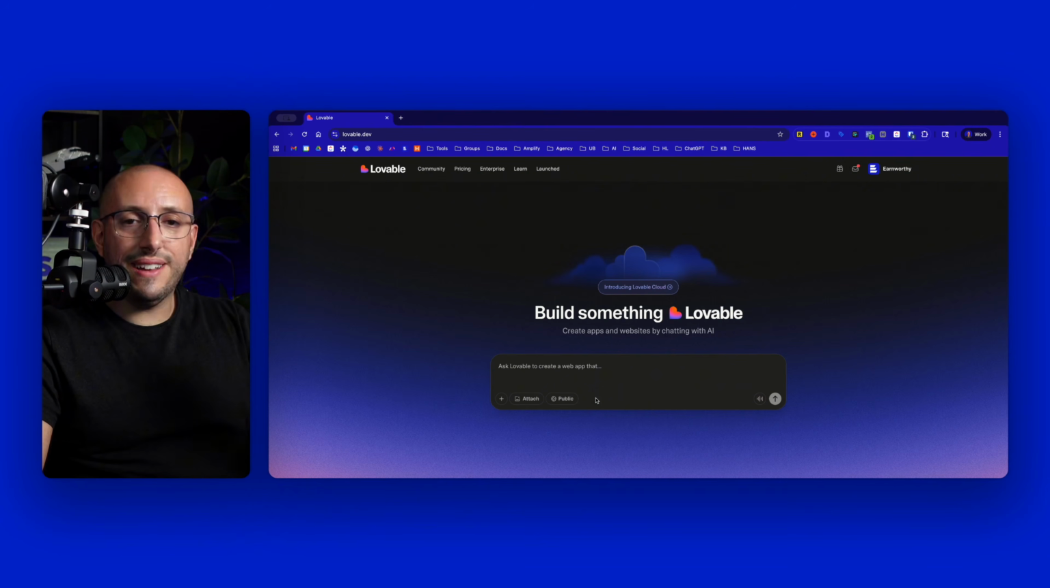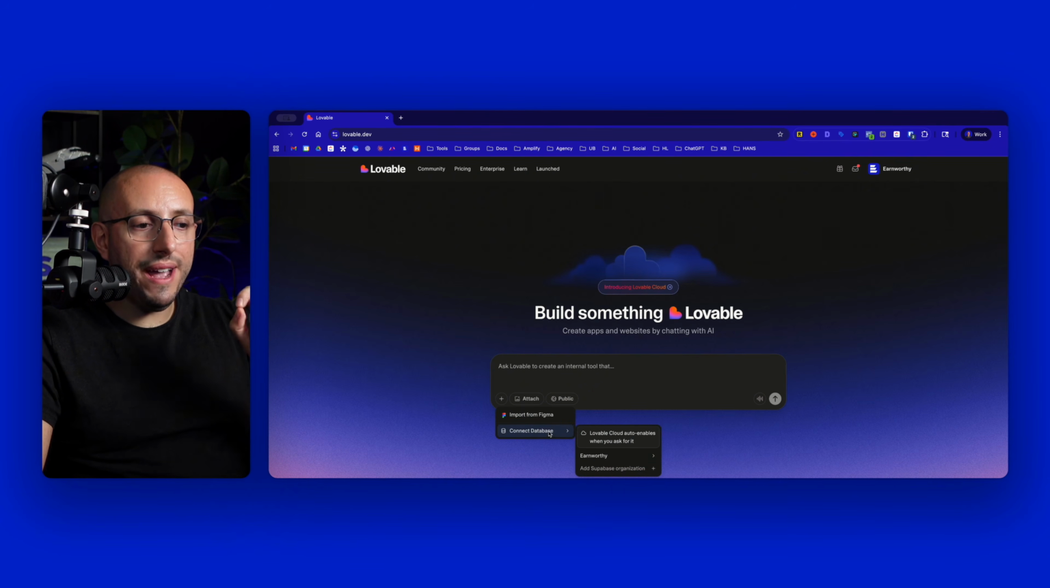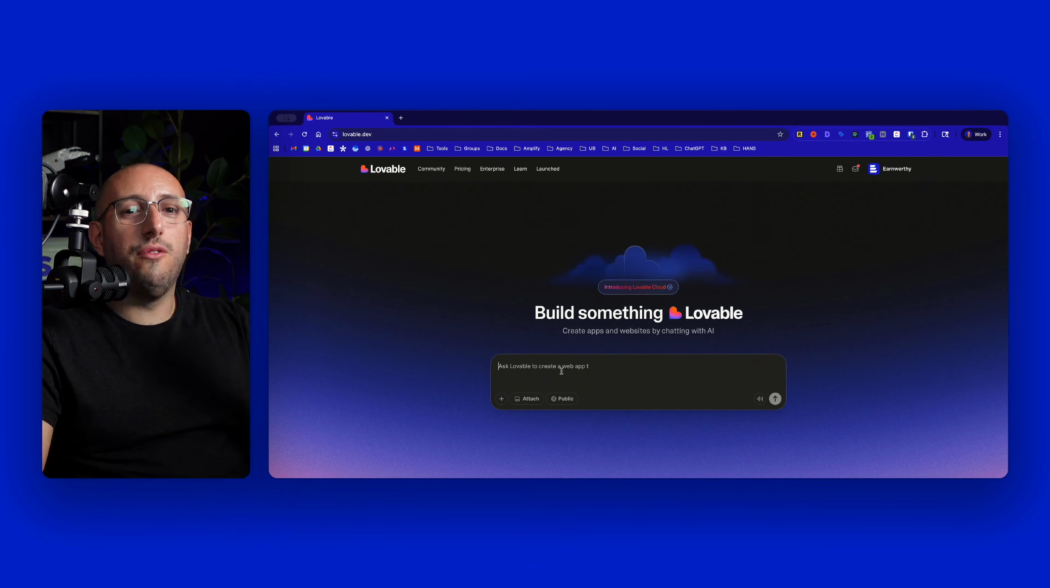So I clicked on that little notification and it went away, but you can add it back in if you want. By default, Lovable Cloud auto-enables when you ask for it, but we could also put it back in if we wanted to use Supabase down the road. I don't really know why you would want to. I think Lovable Cloud is the way to go. Anyways, let's get to the prompt.